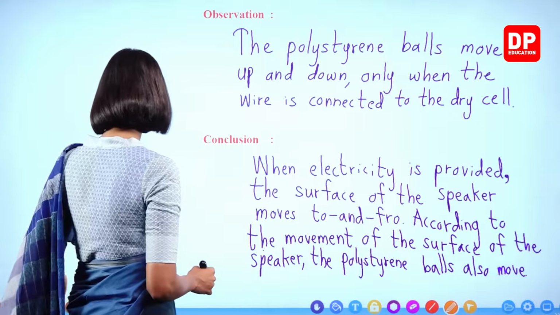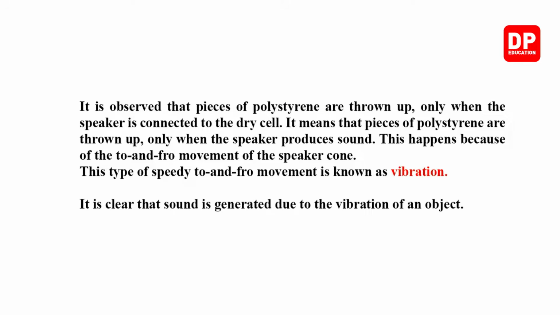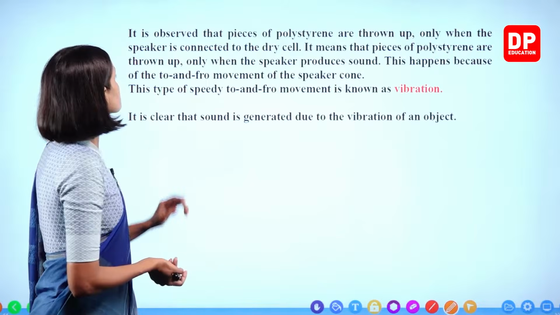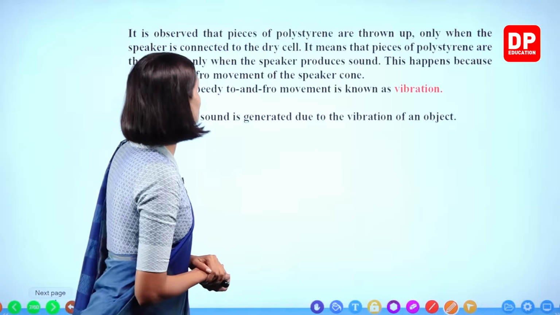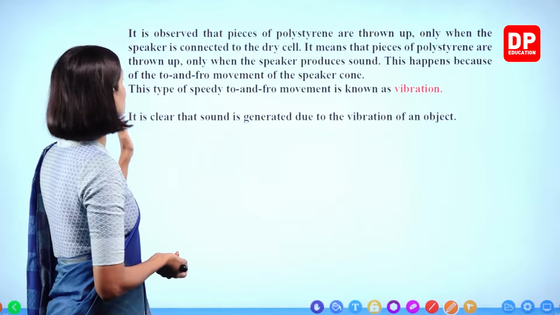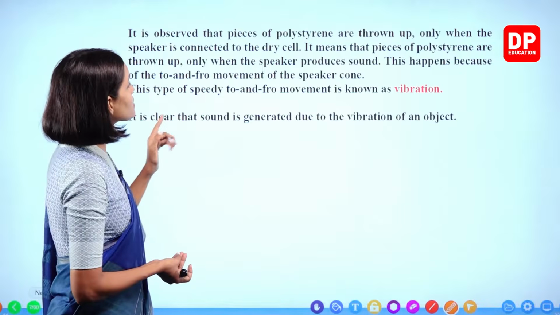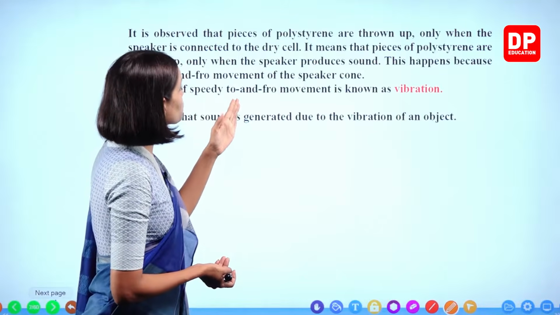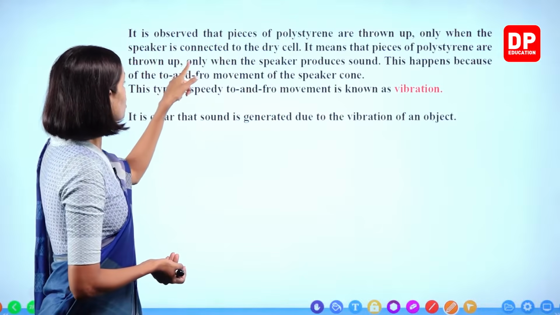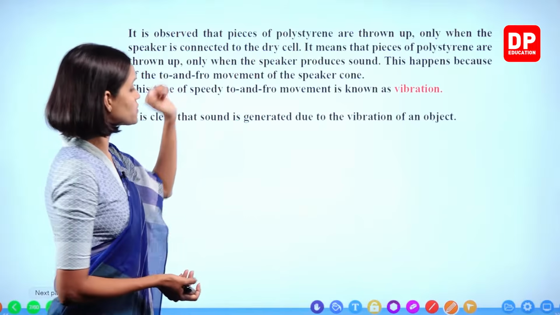Right, children? Okay. So here, look at the same thing is given again. It is observed that pieces of polystyrene are thrown up only when the speaker is connected to the dry cell, right? It means that pieces of polystyrene are thrown up only when the speaker produces sound.